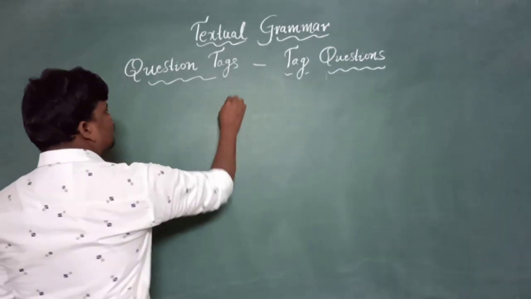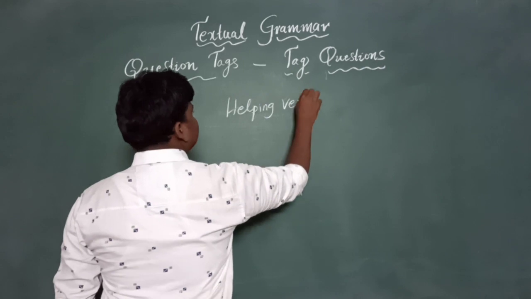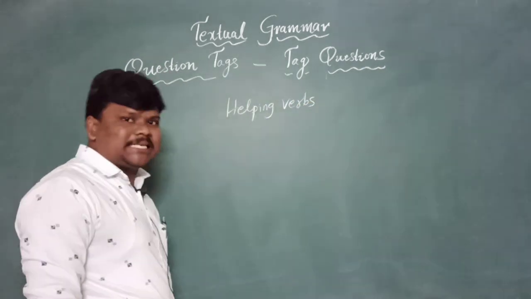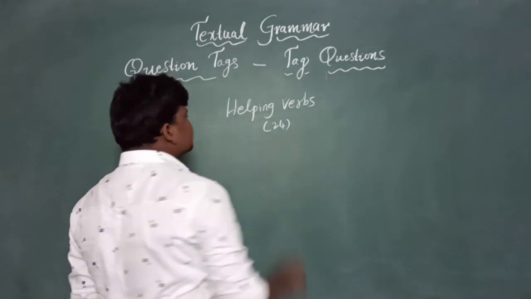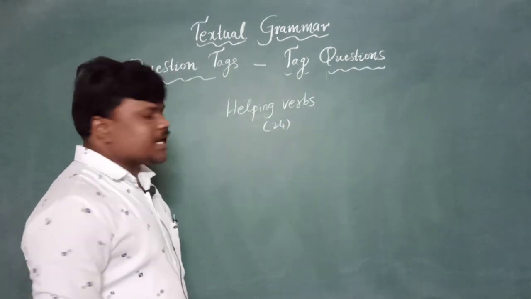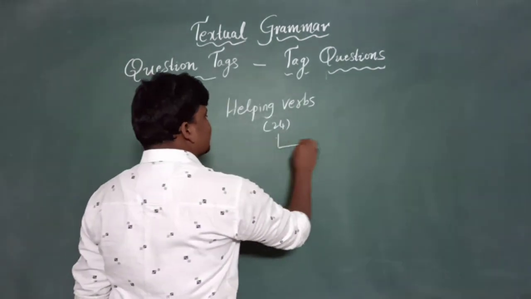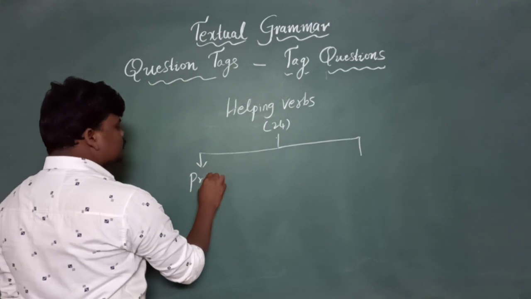Yes, let me remind you once, helping verbs. I am repeating many times as they are very important. I told you last time even a definition: a verb which helps the main verb is called a helping verb. There are 24 helping verbs in the English language. These 24 are again divided into two types.